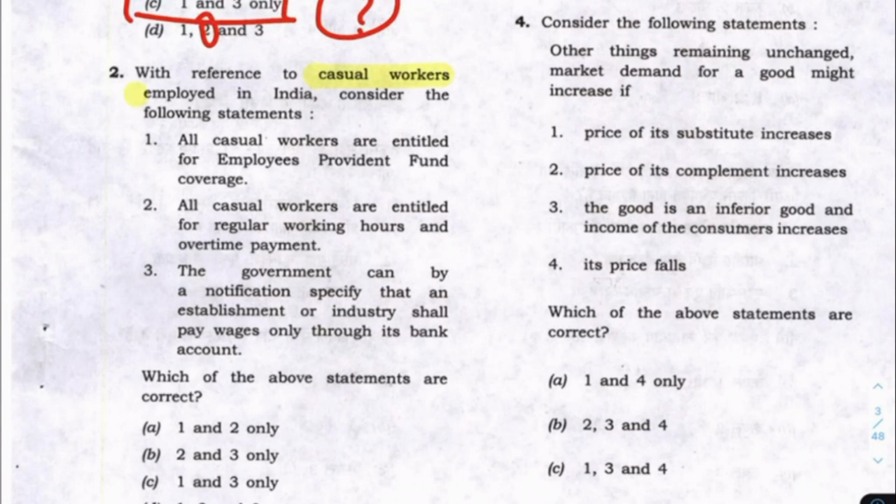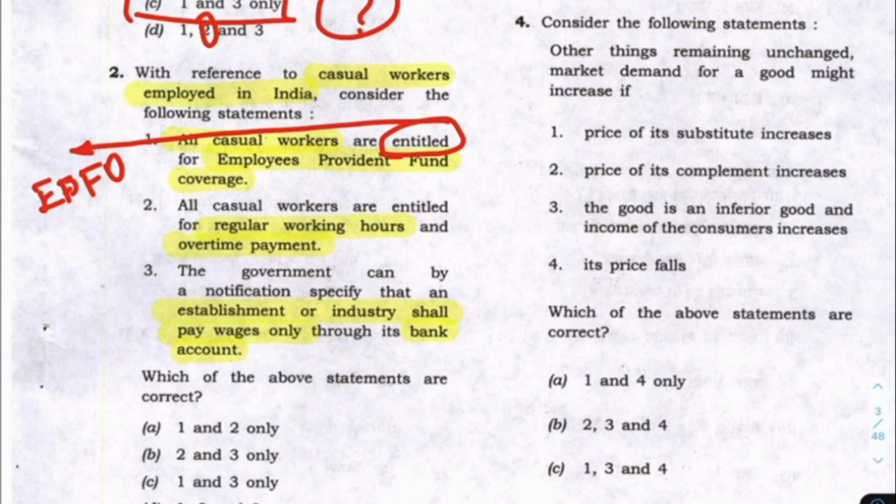The next question will be about casual workers employed in India. All casual workers are entitled to provident fund coverage, regular working hours, overtime payment, and establishment of industries only through bank account. See here, whether EPFO applies to all casual workers, I am not sure about this fact. I am a little hesitant to mark that. But at this point, if you think about 2 and 3, India being a welfare state is the key point.